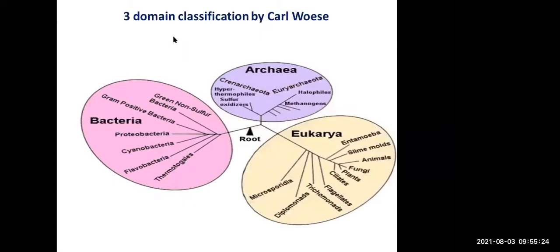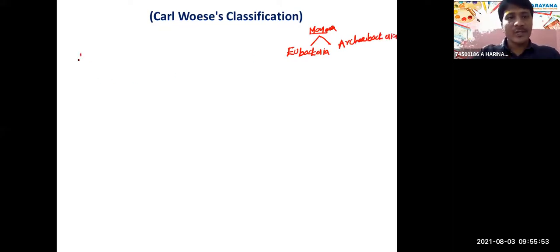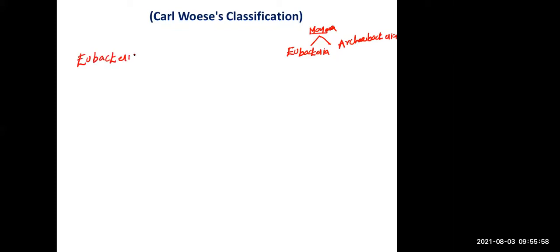Okay, fine. So next, this classification is also known as the six kingdom classification. He classified Monera again into two kingdoms, eubacteria and archaebacteria, right? So what is here? Eubacteria is nothing but true bacteria.